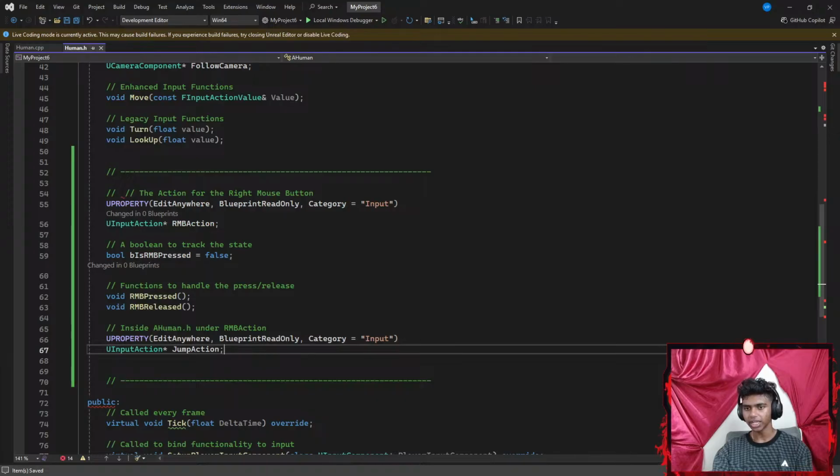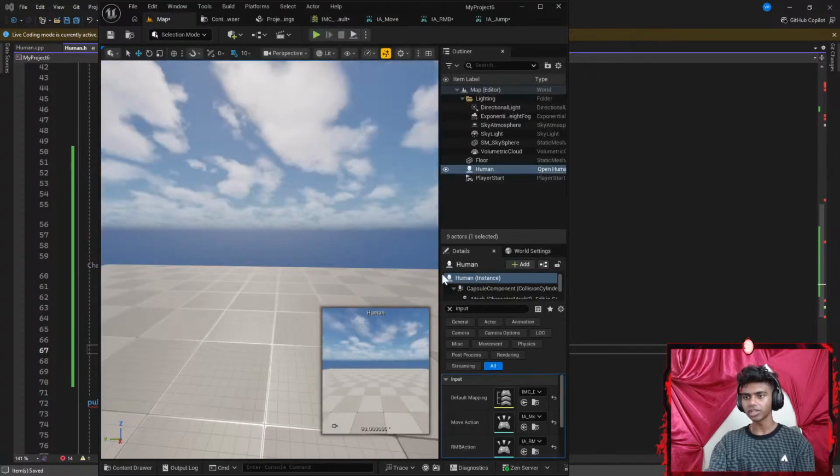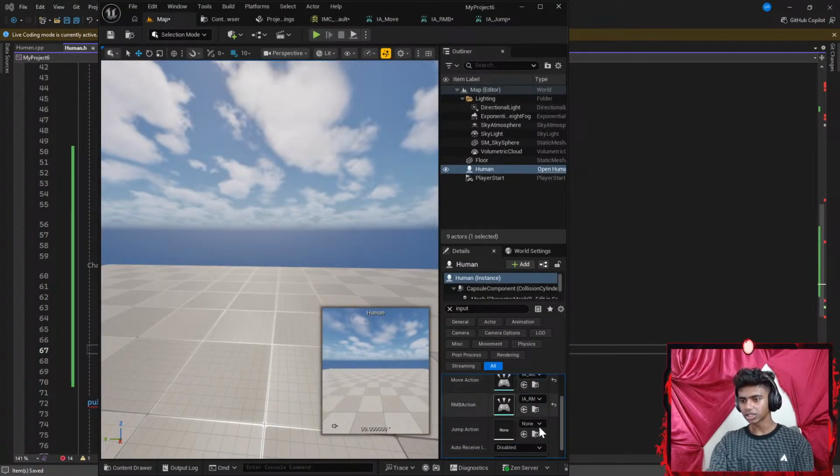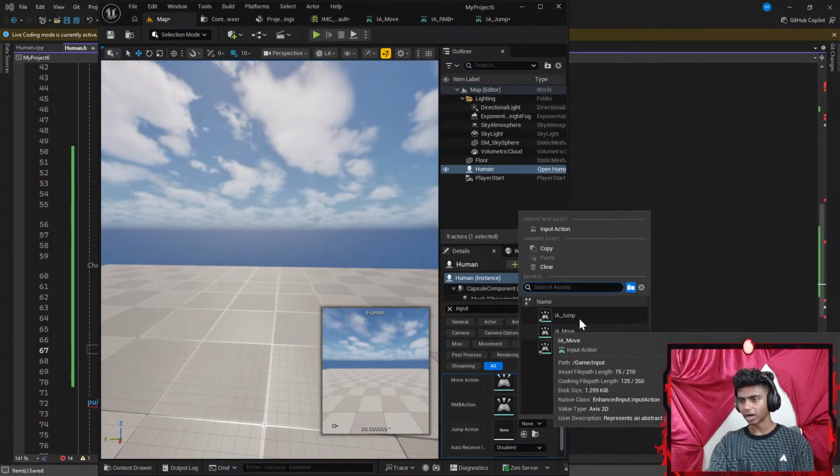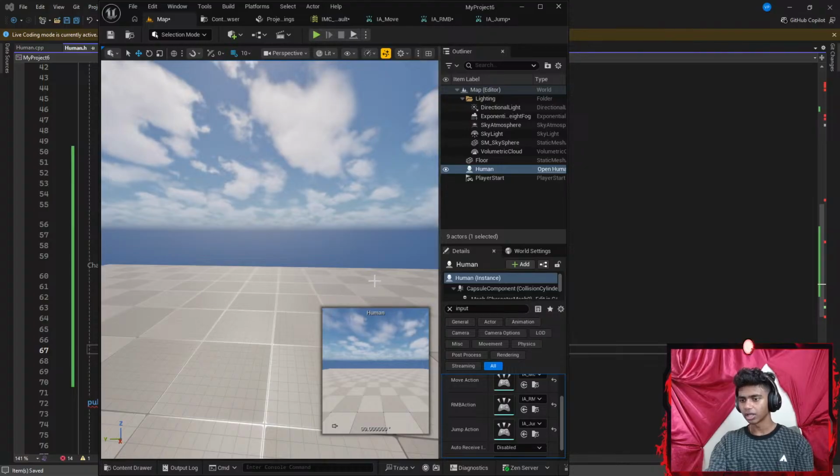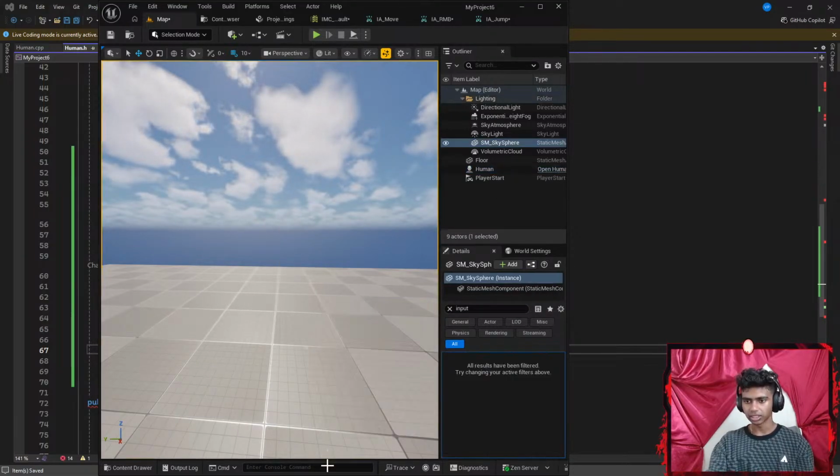Let's see. So edit anywhere. It's U input action, jump action. Okay, I think I see. So I'm going to go ahead and open my Unreal Engine. In my Unreal Engine, I'm going to type something like input and add an input for my IA underscore jump. Now let's compile my code again.